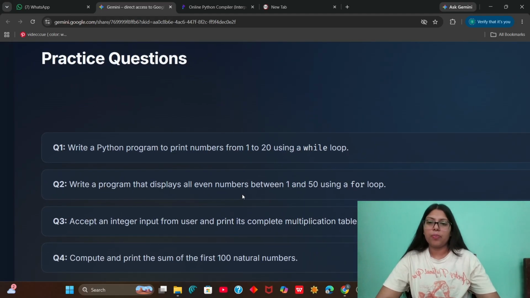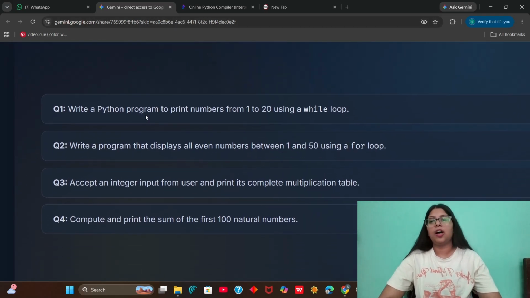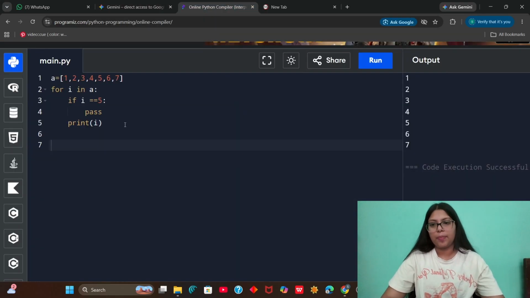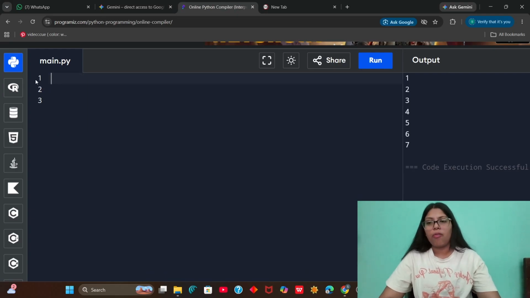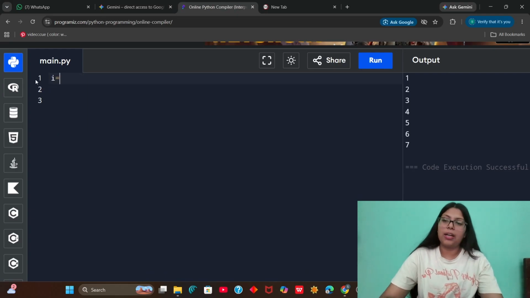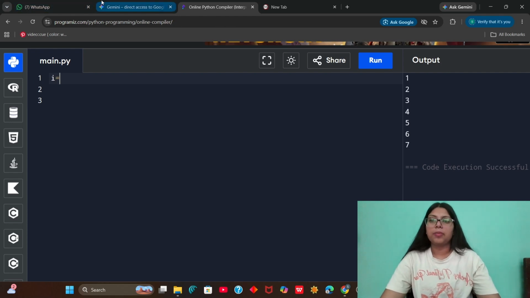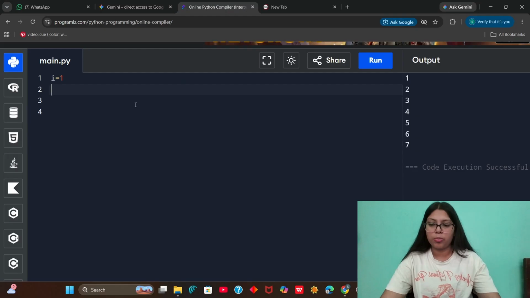Now we have a few practice questions. Let us write it down. Write a Python program to print numbers from 1 to 20 using a while loop. Okay. So for a while loop, you have to first write a variable. Since we have to start from 1, I will set the value of this variable to 1.